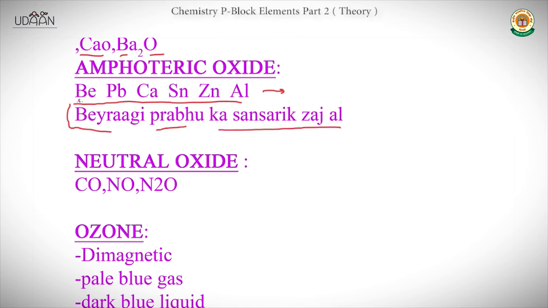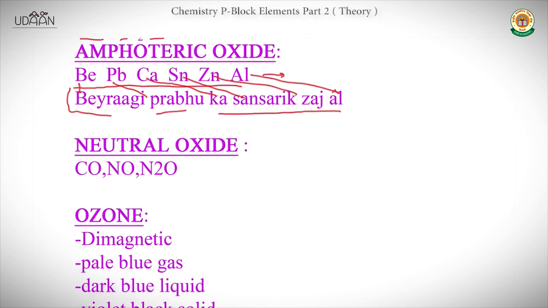Okay, B stands for beryllium, bairagi, this one, this one, this one, this one, and finally this one. It is very important in chemical reactions, and it is an easy way to learn it.